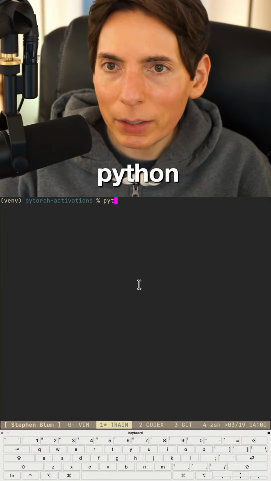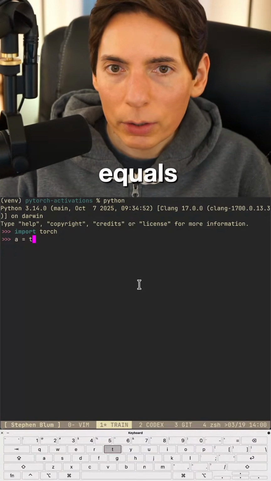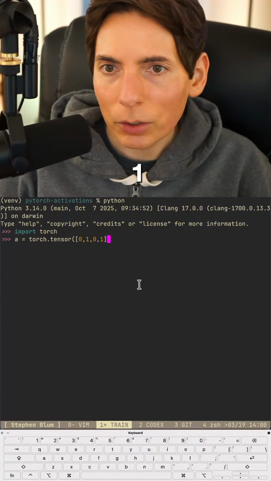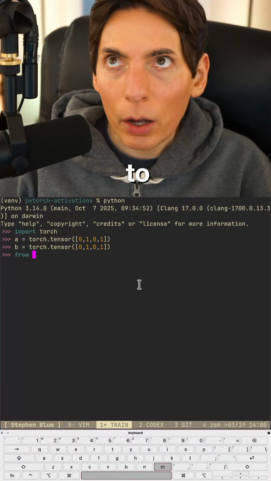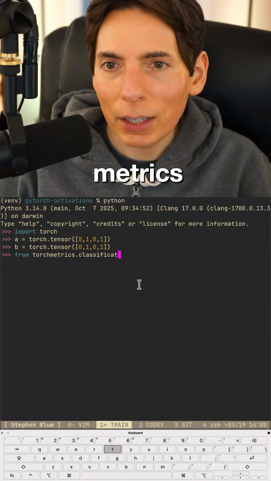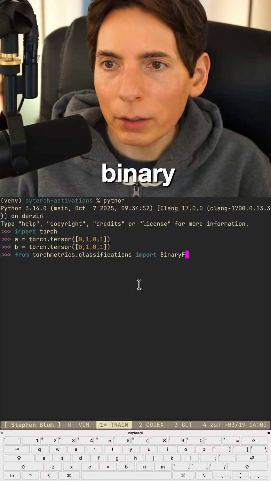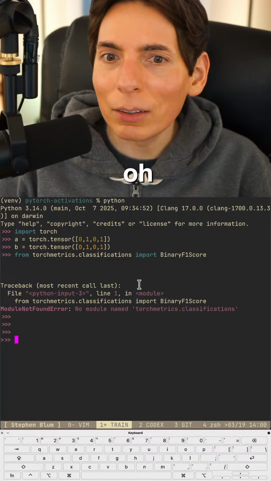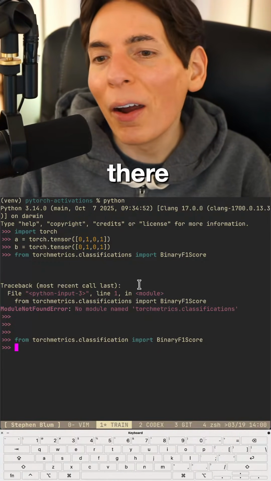Python. All right, import torch. So you go A equals torch.tensor, and we'll say 0, 1, 0, 1, something like that. We'll do the same with B, and then we're gonna say from torchmetrics.classification, is it classifications? Import BinaryF1Score. Oh wait, no module. Okay. Classification. How about that? Ah, there we go. We just got it off by one letter.